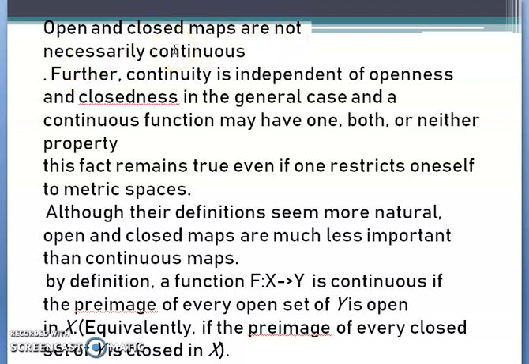Now coming on to continuity. We know that a function is continuous if the pre-image of every open set of Y is open in X. What is a pre-image?